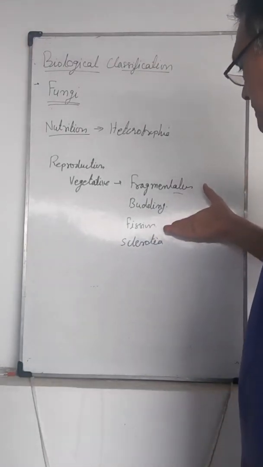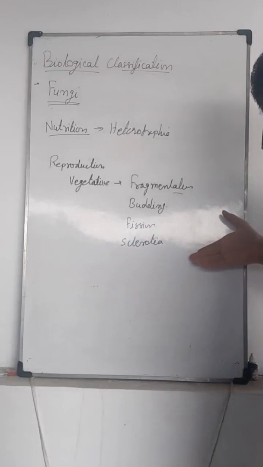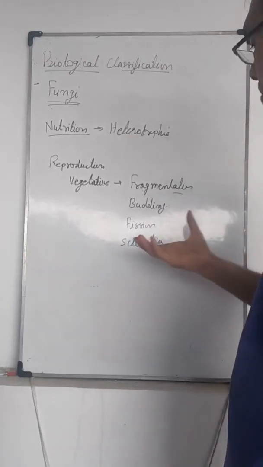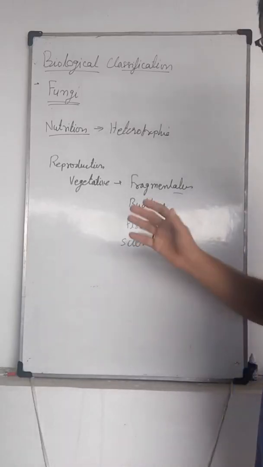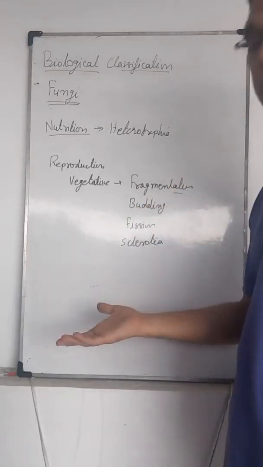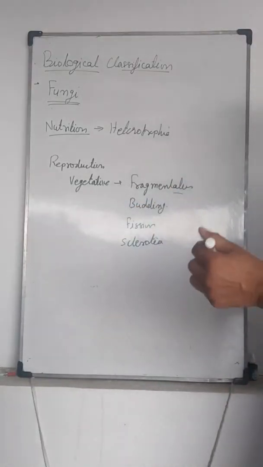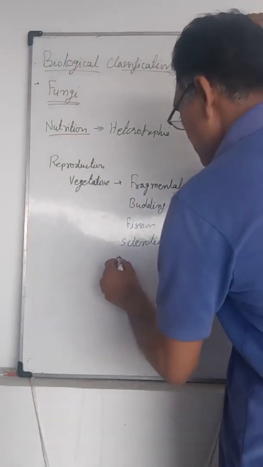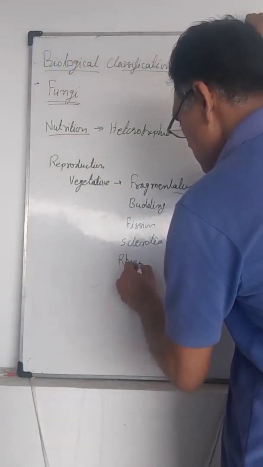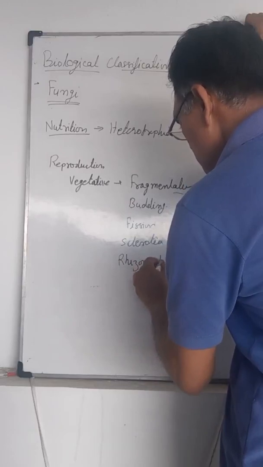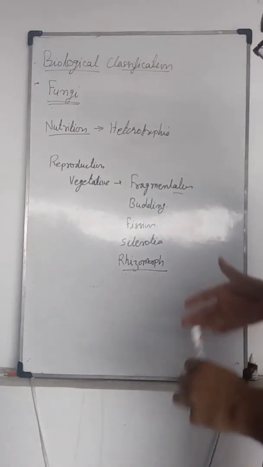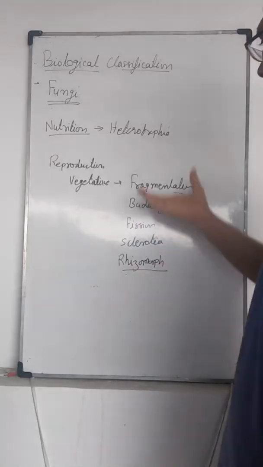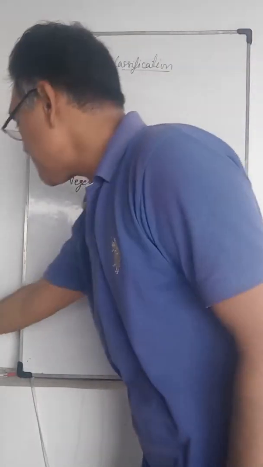Budding and fission are also there. Sclerotia consist of a compact mass of fungal hyphae, and they produce new fungal filaments. Rhizomorph is a cord-like structure of fungal filaments which produces new filaments. That is vegetative reproduction.